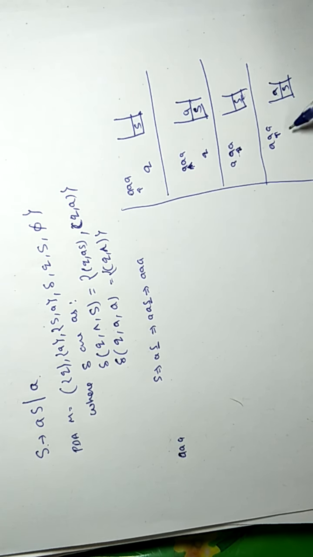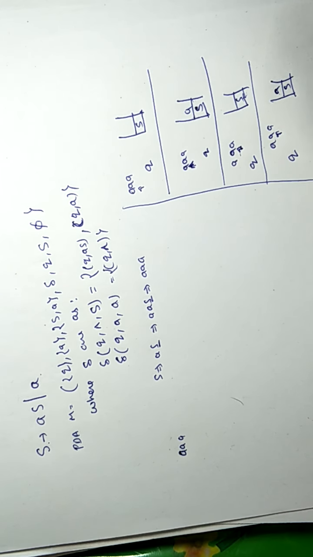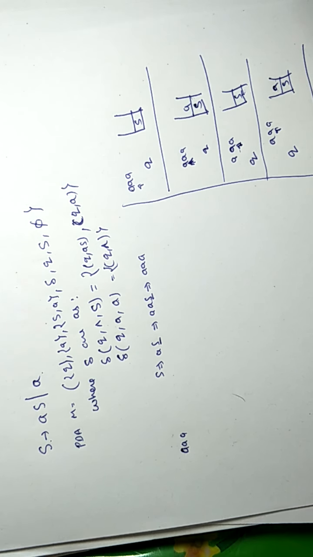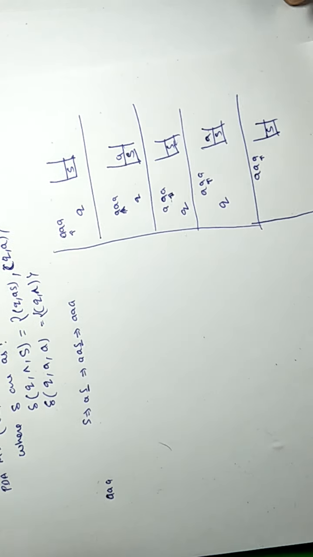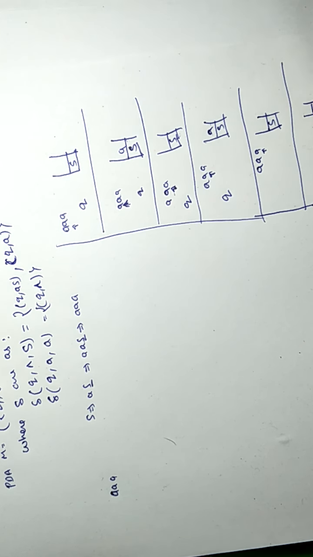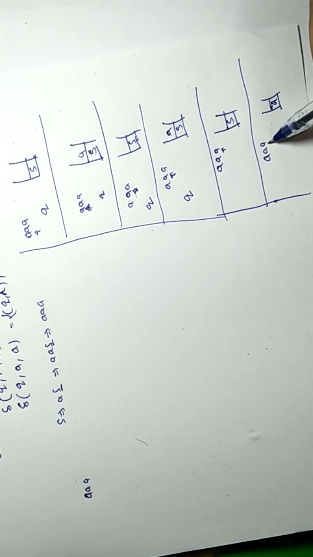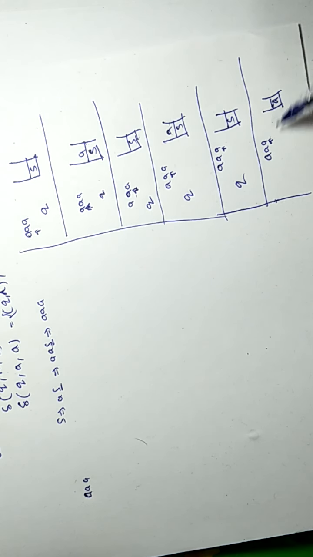Now this A and this A will match. State remains Q here, state remains Q here. So this A will be popped. We will reach this place and S will be on the top again. So again there is a non-terminal, so we will replace this by A here, and we will reach this place, and the state remains Q. Here is the matching.